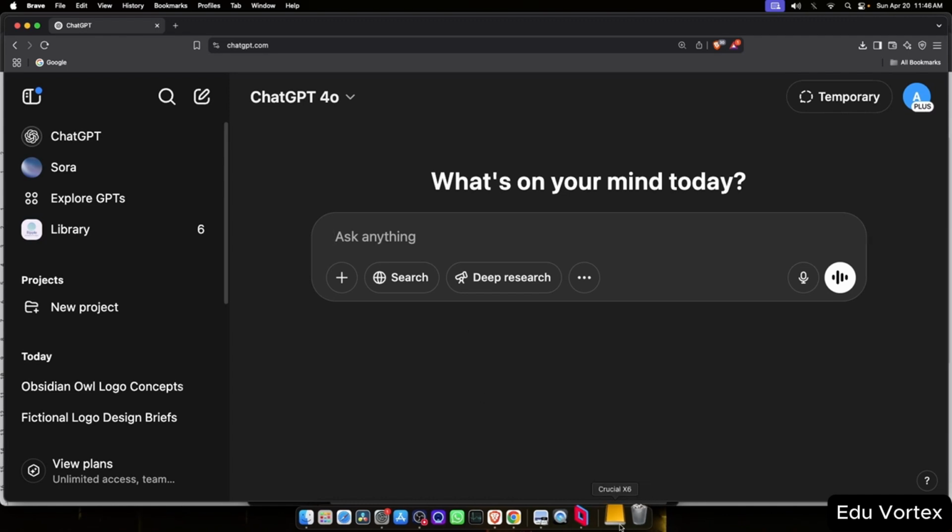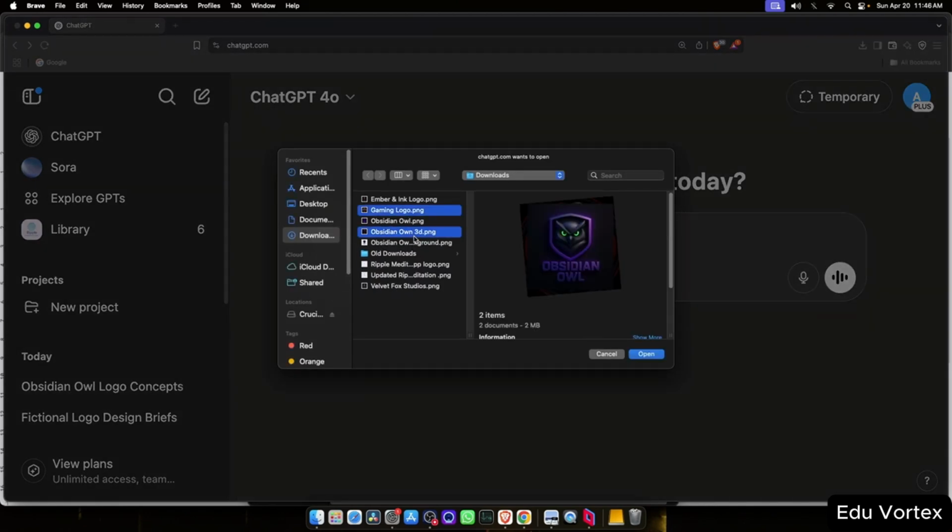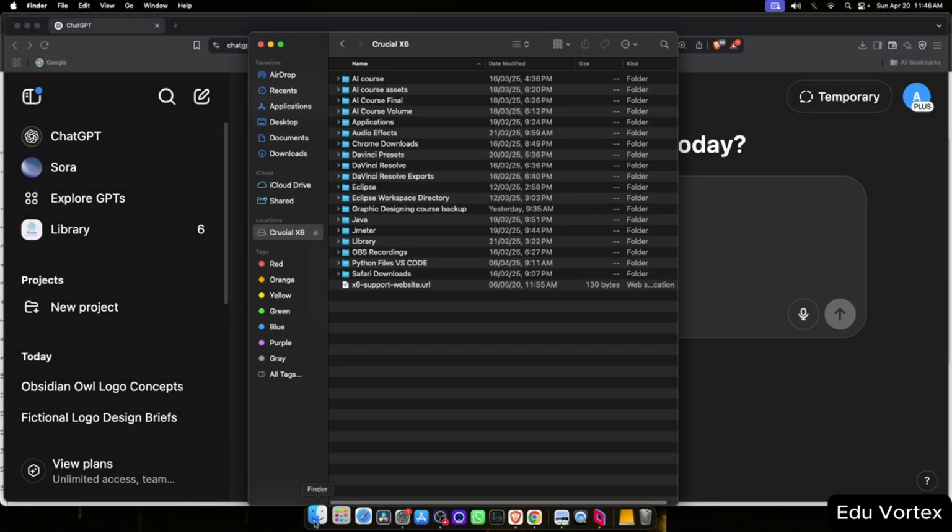Hi, today we're going to see how to create a new logo using the style of an existing logo. In this case, we'll be using the assets from one logo as a reference to design a completely new one. So I've downloaded a logo from the internet, and I'm going to upload it to ChatGPT to help transform our own logo using that style. We'll be using our Obsidian Owl logo as the base for this new logo.